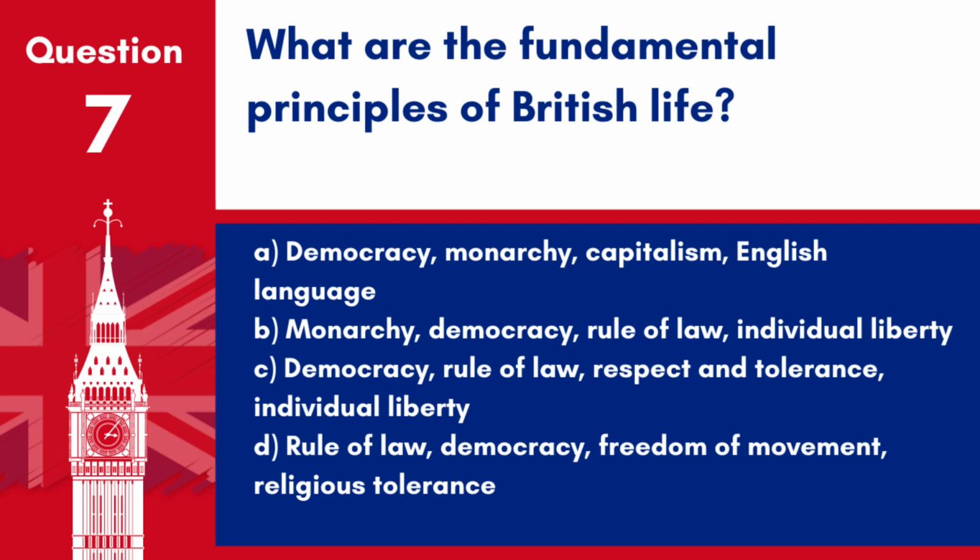Question 7. What are the fundamental principles of British life? A. Democracy, monarchy, capitalism, English language. B. Monarchy, democracy, rule of law, individual liberty. C. Democracy, rule of law, respect and tolerance, individual liberty. D. Rule of law, democracy, freedom of movement, religious tolerance. Answer. C. Democracy, rule of law, respect and tolerance, individual liberty. These principles are foundational to British society.